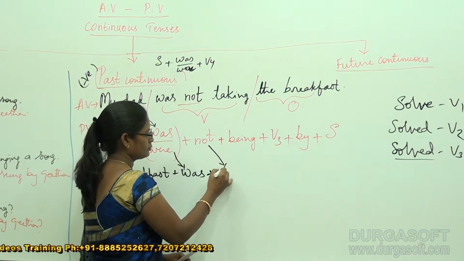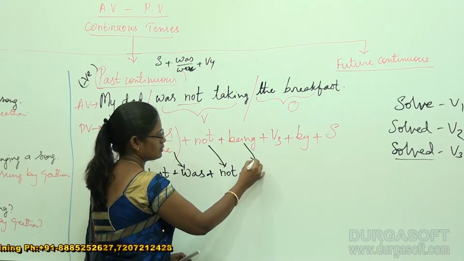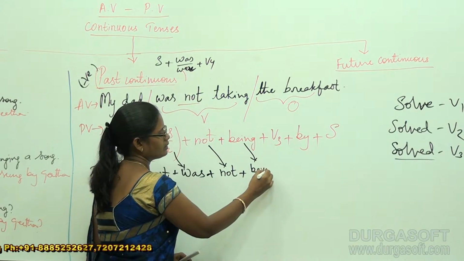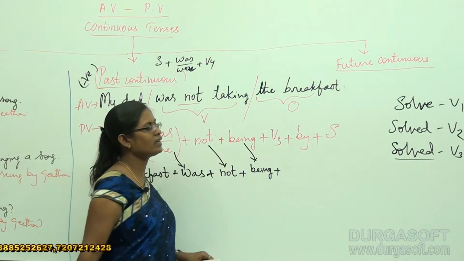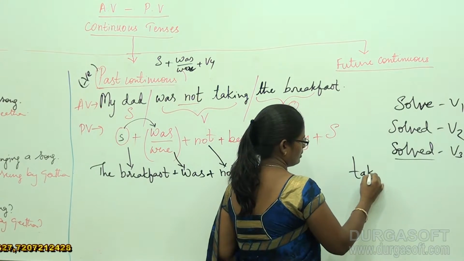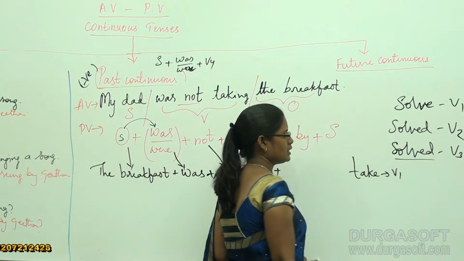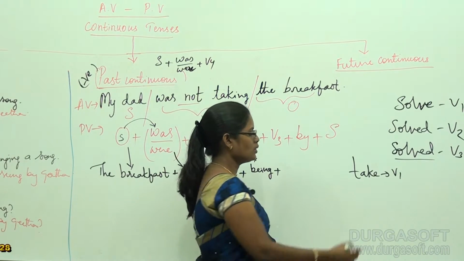This is the object, and this is the was or were combination according to the subject that we are taking, plus not, plus being, plus V3. What is the V3 for take? Take is my existing verb, my V1.